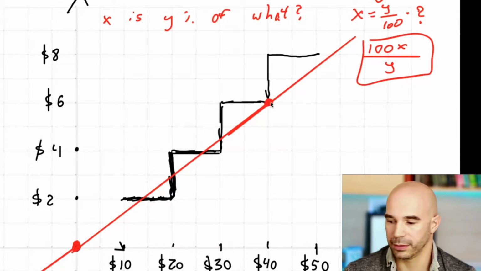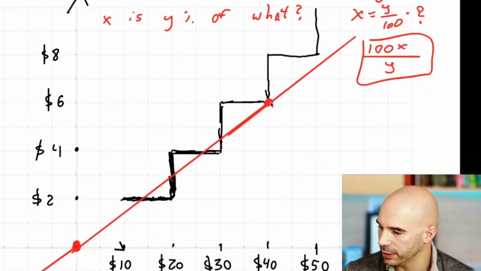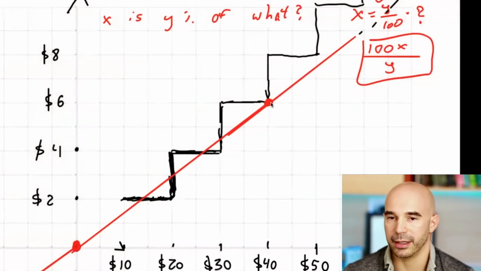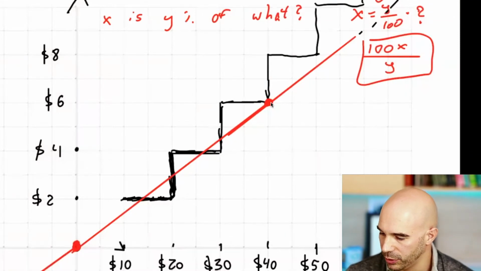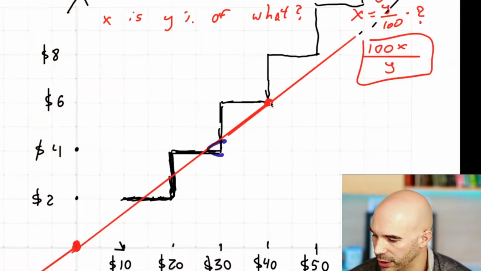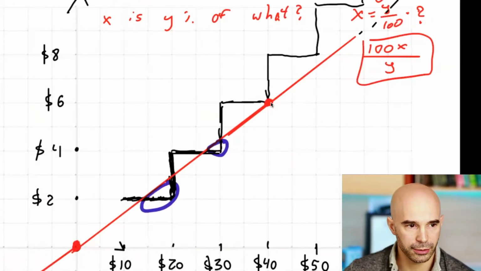And what we see here is that, not surprisingly, we can get a yes and we can get a no. And you can also visualize that if we continued this stepwise function, we might not get any more no's. In other words, it appears to me like the only places where you'd get a no is here and here. And now you should be able to answer the question just from this picture.